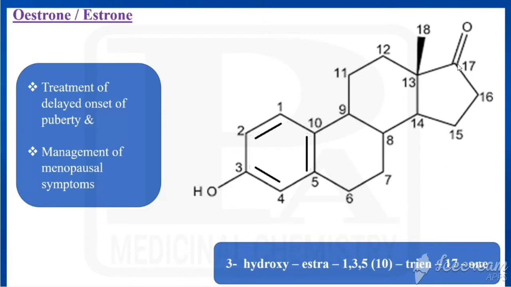In that, it has a ketone, so the name should end with one. We have the ketone at 17, so 17-one. What is left? That is 3-hydroxy. So the name is 3-hydroxy-estra-1,3,5(10)-triene-17-one. That is the chemical name of estrone. It is used in the treatment of delayed onset of puberty and management of menopausal symptoms.